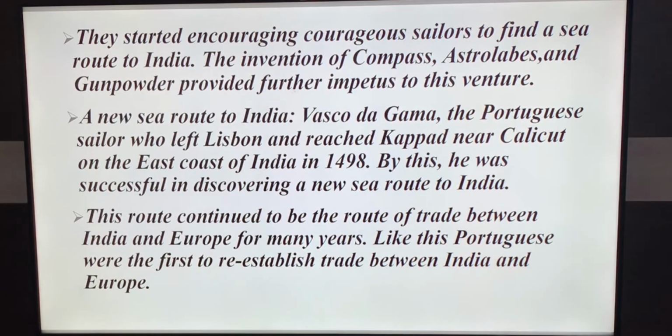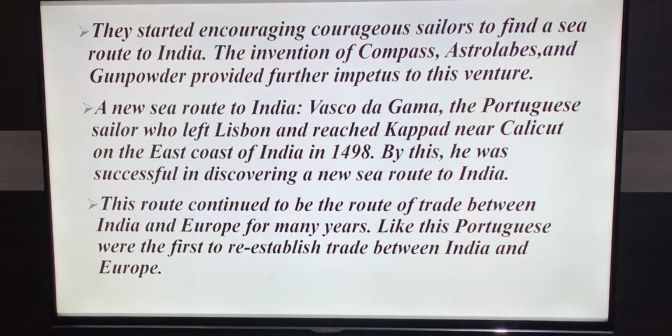By this, he was successful in discovering a new sea route to India. This route continued to be the route of trade between India and Europe for many years. Like this, the Portuguese were the first to re-establish trade between India and Europe.